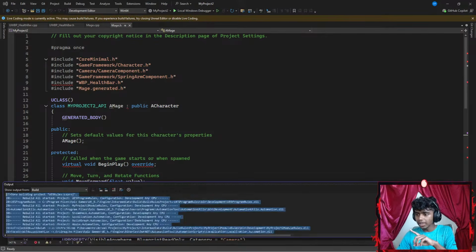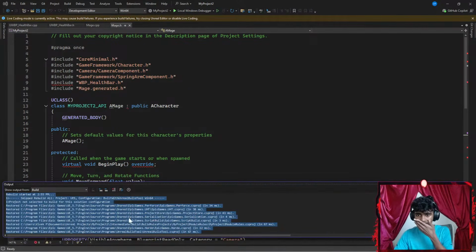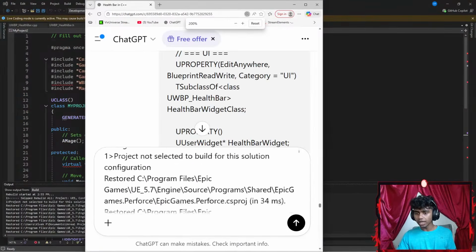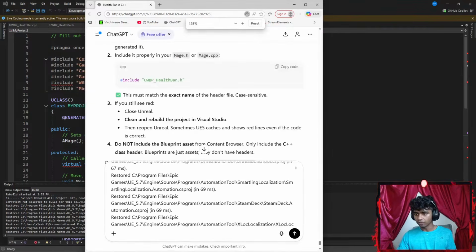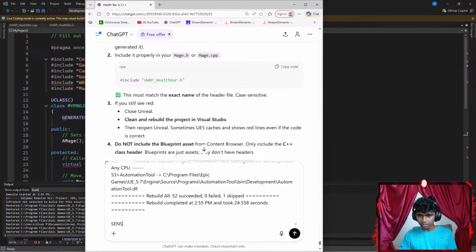Okay, so this is what I get when I try rebuilding my solution. Let's go ahead and copy that. Okay, get Sensei/ChatGPT up here. Let's go ahead and paste this. Now let's go all the way down here, shift enter and say something like Sensei, this is the error that I get when I rebuild my solution.